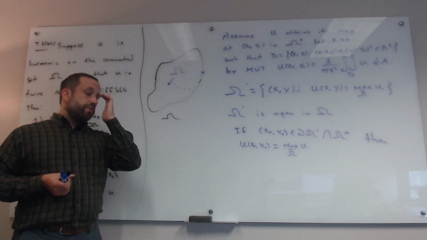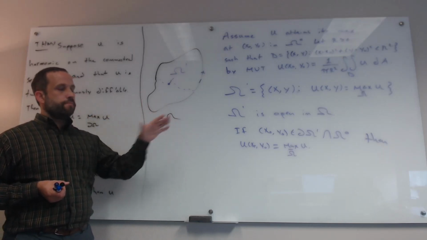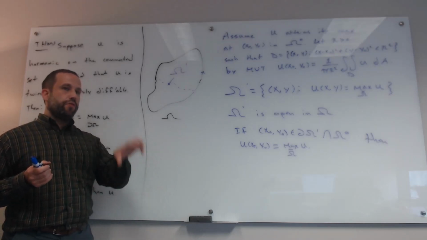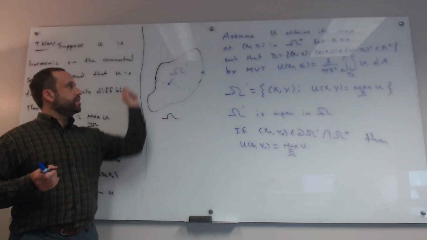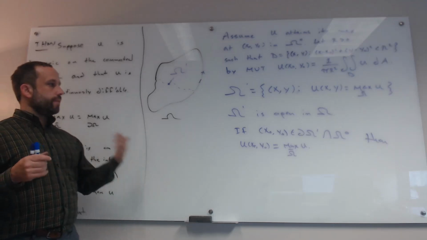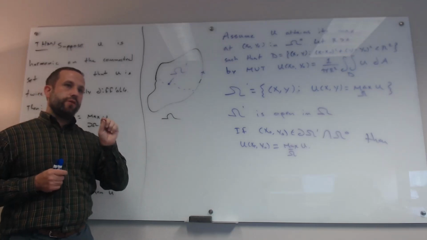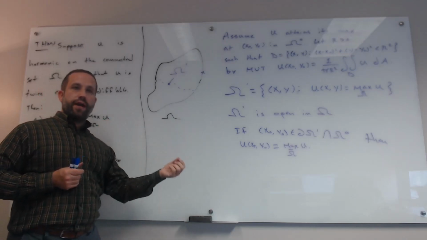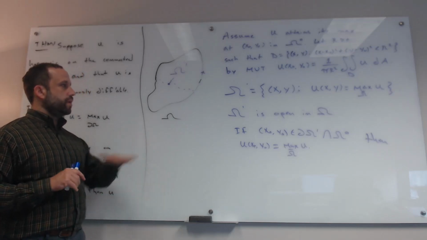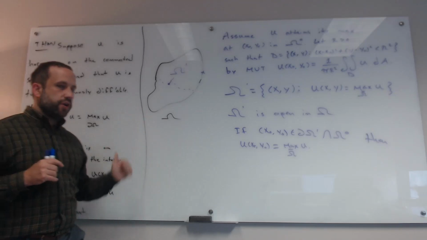Okay, so that last part is an overview of a proof that says if you have a connected set and you have a subset that is both open and closed, that subset is equal to the entire set. And so omega prime is both open and closed. It's open for the arguments that we gave. It's closed because if you take any sequence of points in omega prime, it's going to converge to a point in omega prime. That's one of the things it means to be closed. And so therefore, omega prime is open and closed, and so it's equal to omega. Okay, that was a strong maximum principle. From that, try to prove the weak maximum principle.